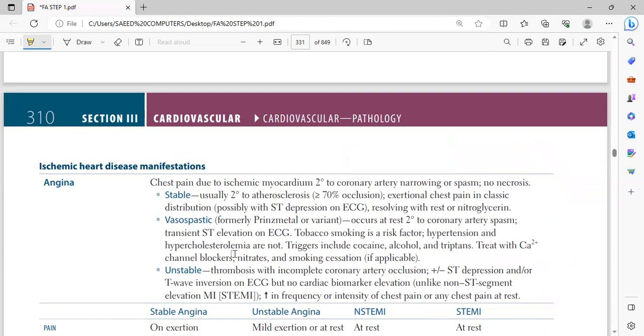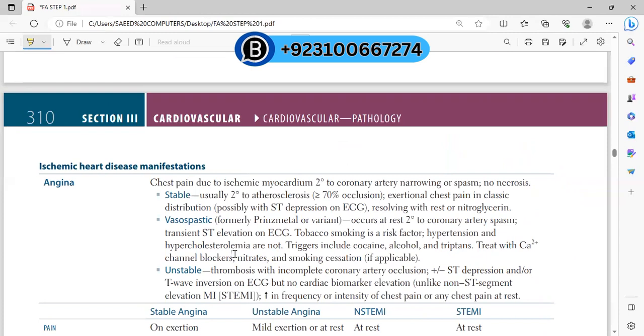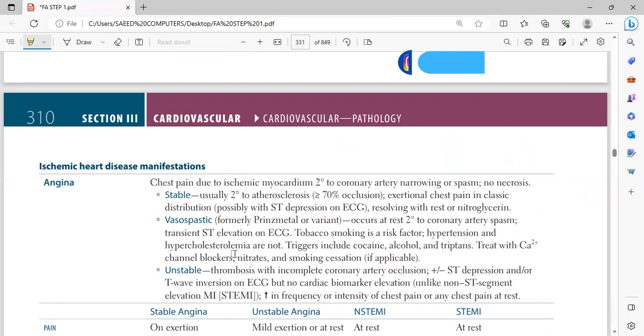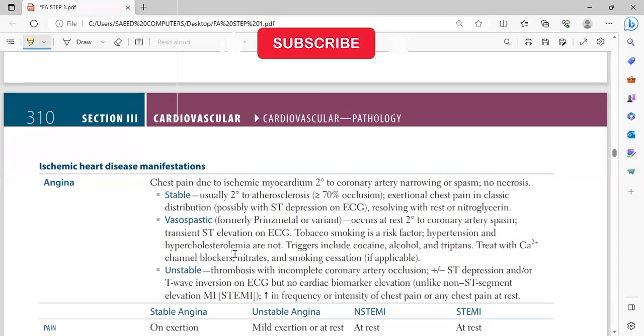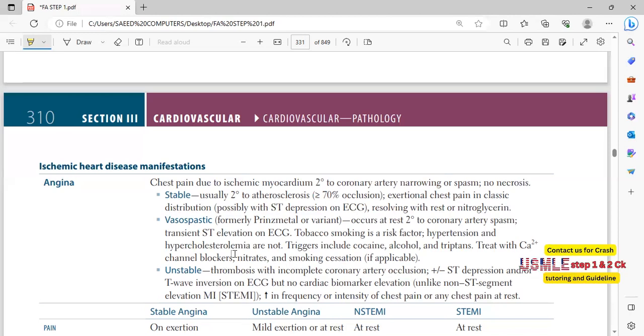Angina. So first, see the difference. What is the difference between angina and MI? Myocardial infarction is like death of cell. Infarction is death of cell. So here you will have an increased level of troponin. When the word MI is given, it means you are having death of cell. Troponin level will be raised. If angina is given, no matter which type, here you will not have death of cell. Troponin level will be normal in angina.